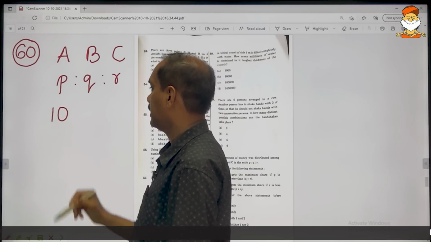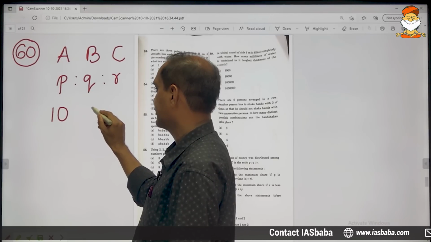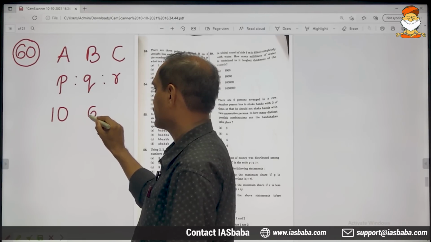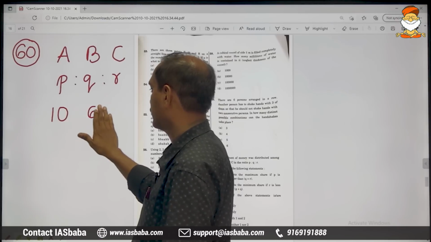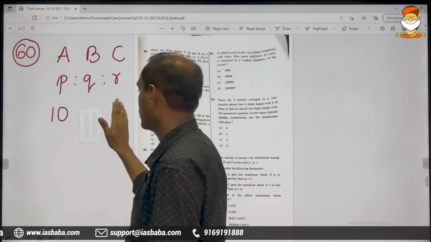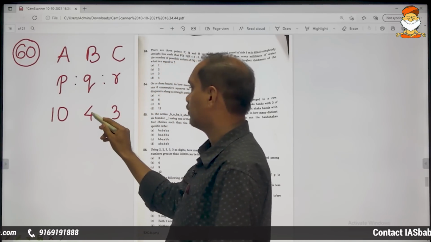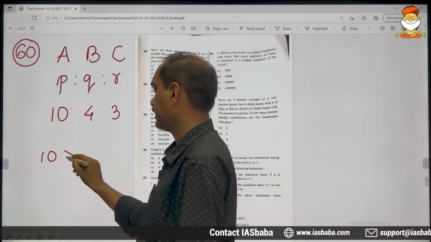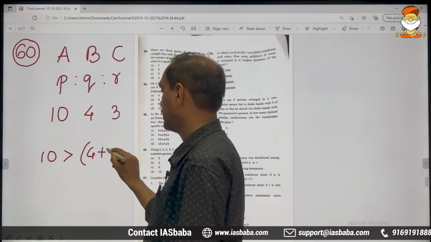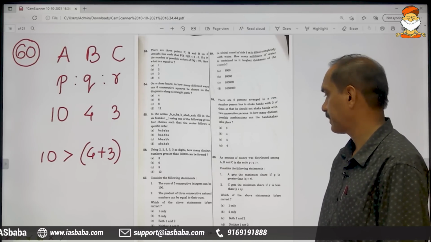Let us take P as 10, and Q and R as, you can take any numbers in fact, 4 and 3. See, 10 is of course greater than 4 plus 3.